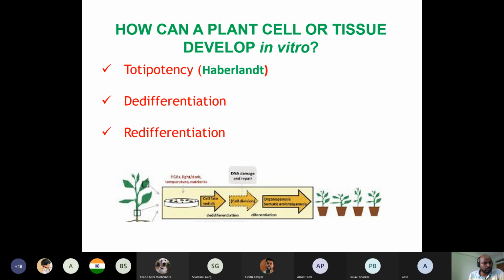You can take node, internode, leaf, root, fruit, flower, whatever you want, because all the parts from all the plants are totipotent. They have this totipotency ability, so they can be developed into an entire plant. Mark my word, they can be developed into an entire plant in the tissue culture facility theoretically.